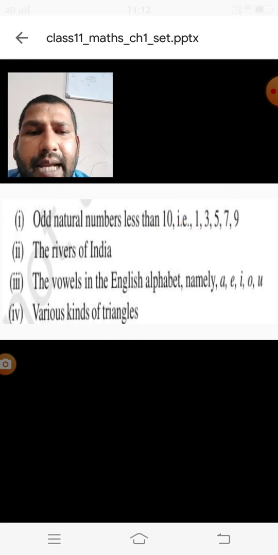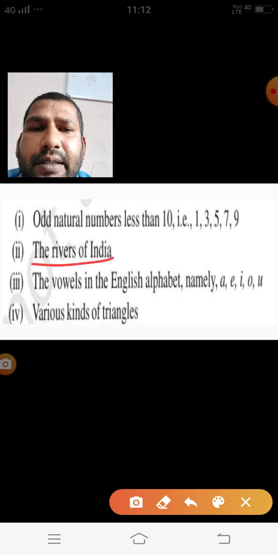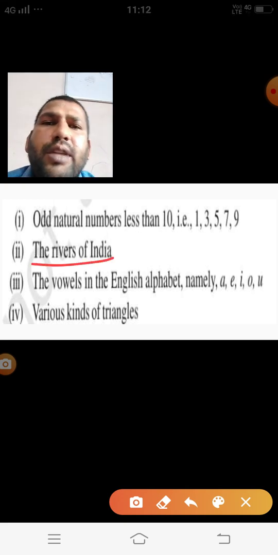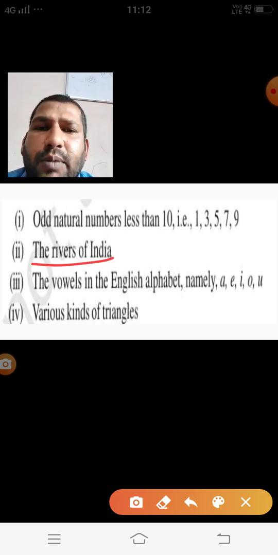The second one I am taking is the rivers of India. We have the collection of the rivers of India: Ganga, Yamuna, Brahmaputra, Satluj, and many more. It means we know the rivers which are flowing in our country, and that is a collection. For this reason, this is also a set, the rivers of India.